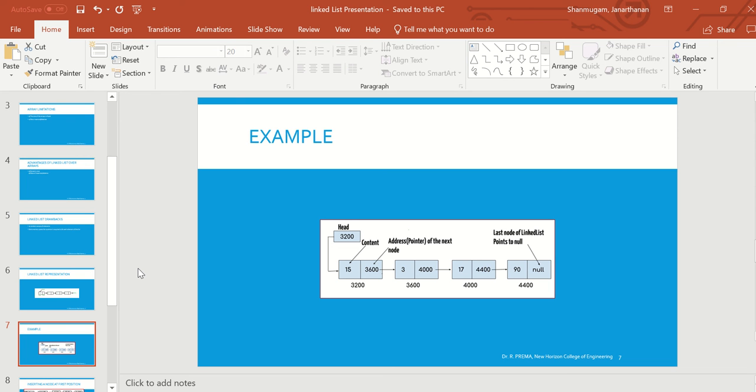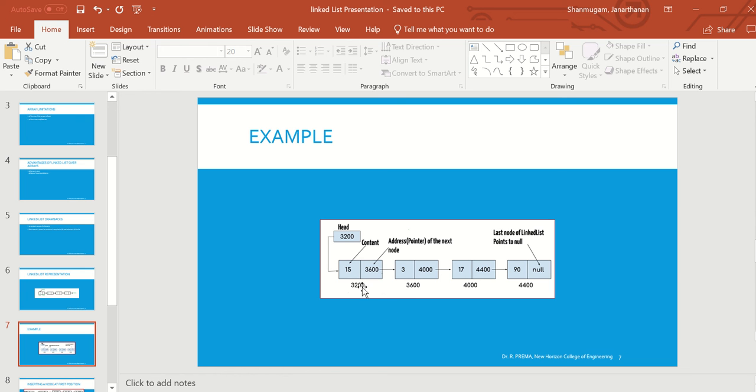Another example, definitely you will understand better by seeing that. It is just an example, not exact numbers, for your understanding. As I told, there will be a header node which points to the first node. See how many nodes are here? Here we have 4 nodes, that is 4 different values. The first part is the data part, the second part is the address of the next node.